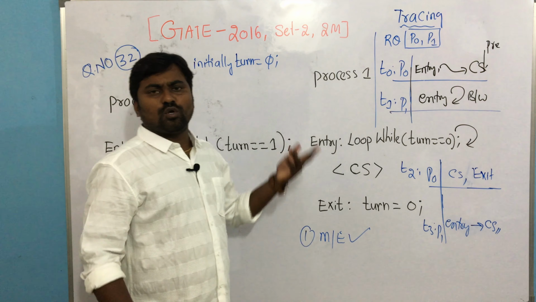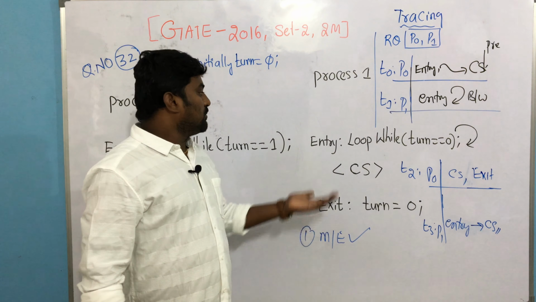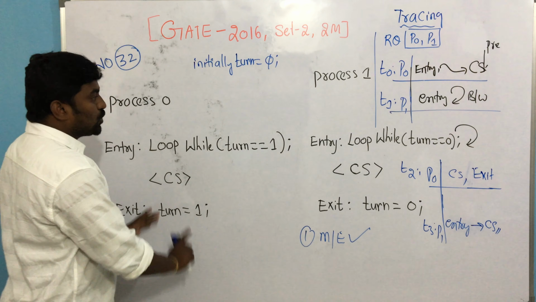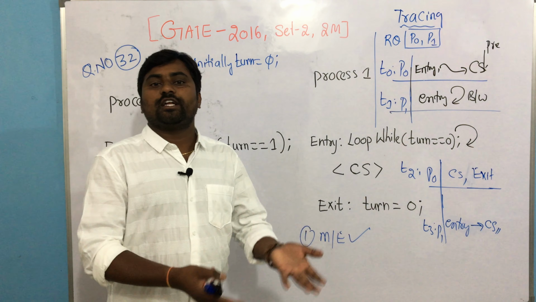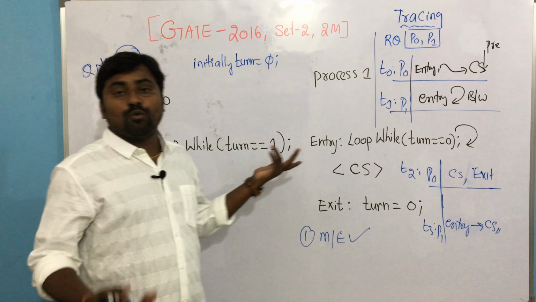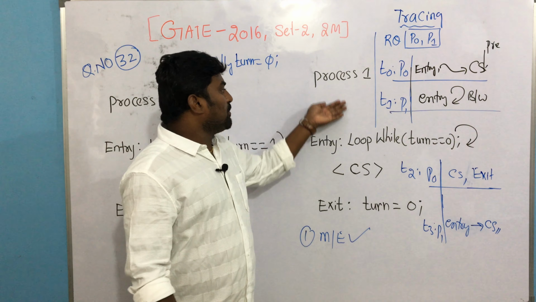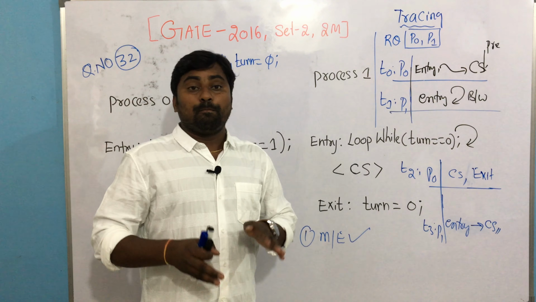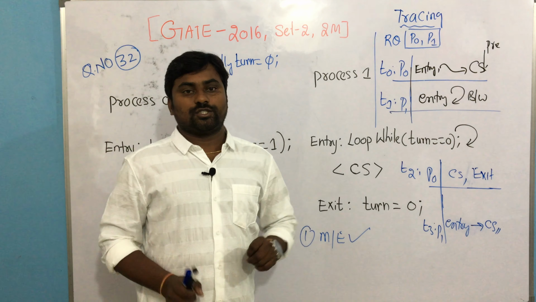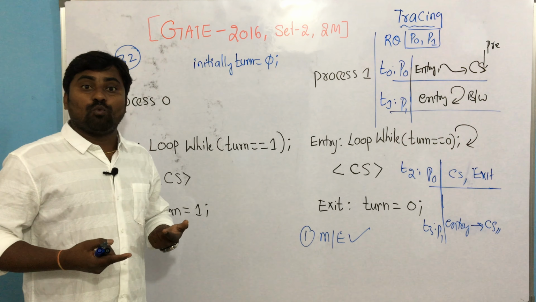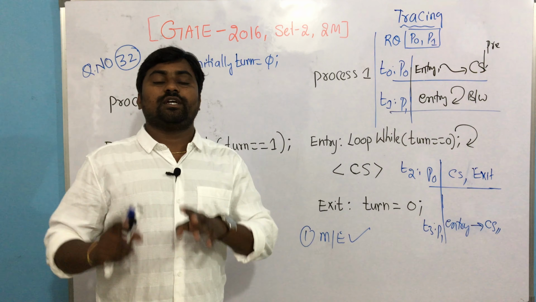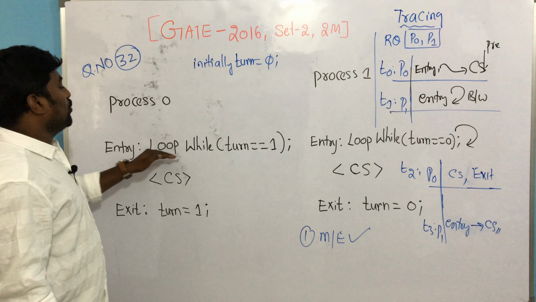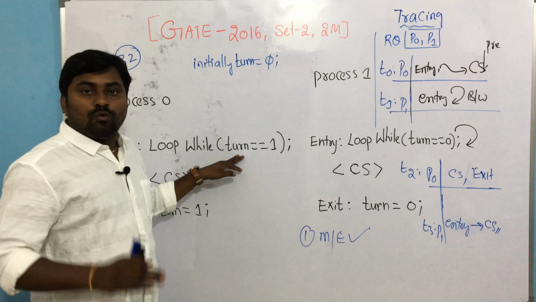Suppose P1 is not at all interested in using the critical section. It might be busy with the non-critical section only. Now P0 made turn equal to 1, thinking that P1 can enter the critical section. But P1 says that it is not interested, it might be busy with the non-critical part. In this instance, please do understand, P0 is again interested in using the critical section. Then what will P0 do? It will again come to the entry section, loop while turn. What is the turn value currently?